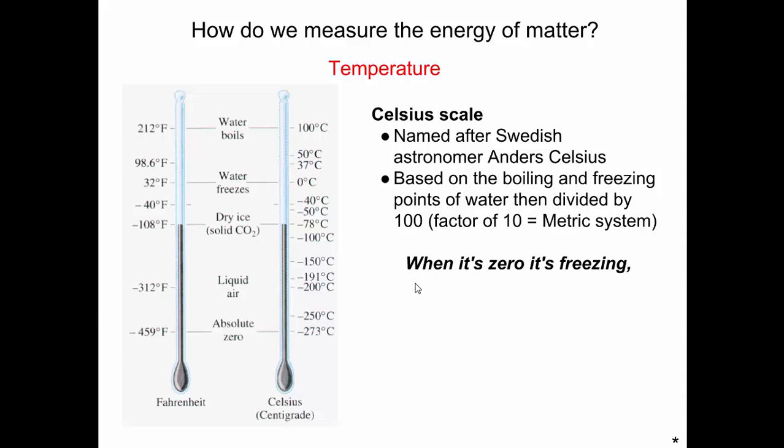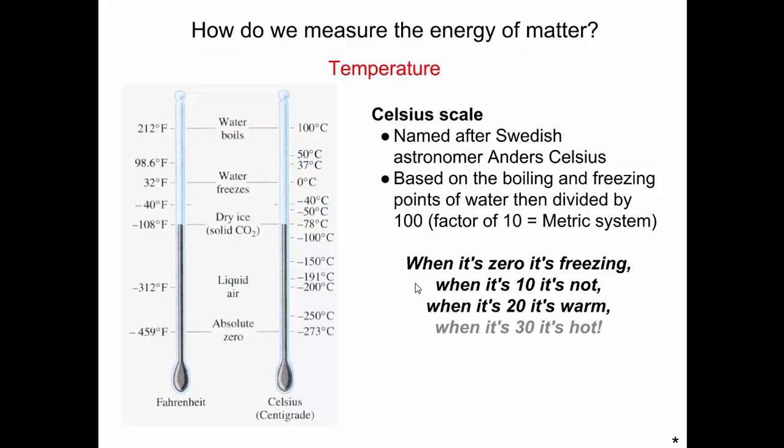So you can remember it this way. When it's 0, it's freezing. When it's 10, it's not. When it's 20, it's warm. When it's 30, it's hot. Because if you look here, we don't have 30 on here, but we have 37 degrees Celsius, and that's almost 98.6 degrees Fahrenheit. Okay, so that is a great deal of warmth.